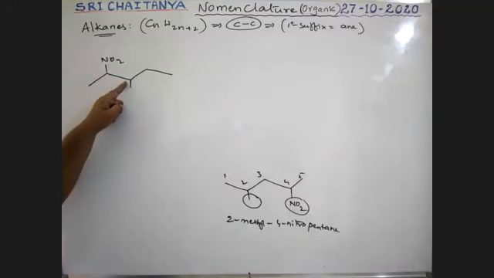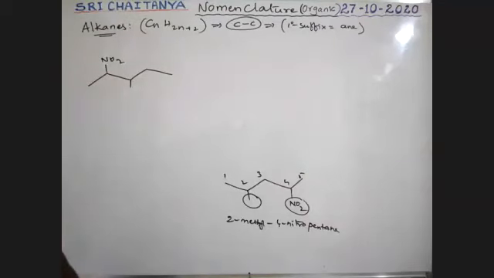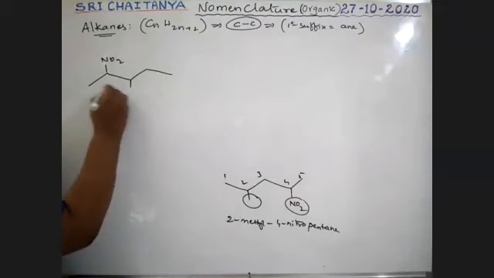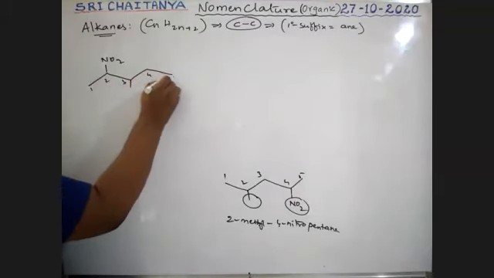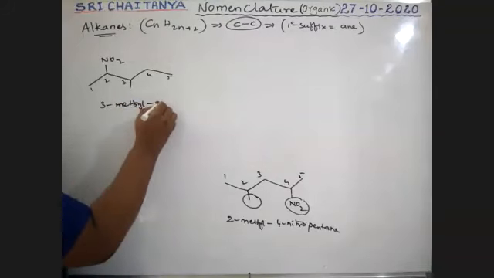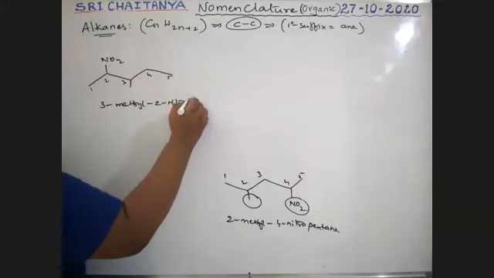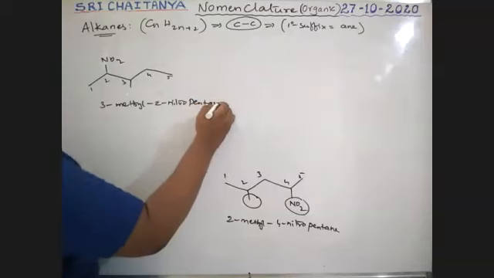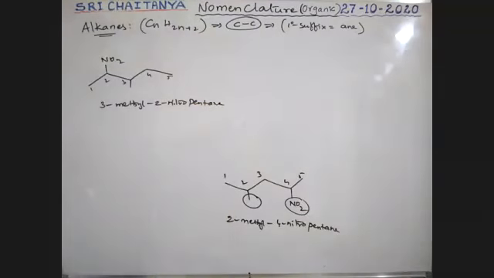From this side, 1, 2, 3 and 4. 2, 3 is accepted. Yes, correct. So it is methyl. 1, 2, 3, 4, 5. So 3-methyl, 2-nitropentane. 3-methyl 2-nitropentane is the correct one.